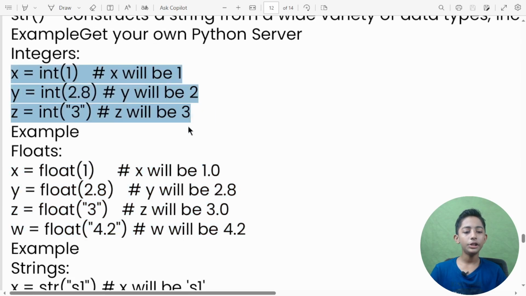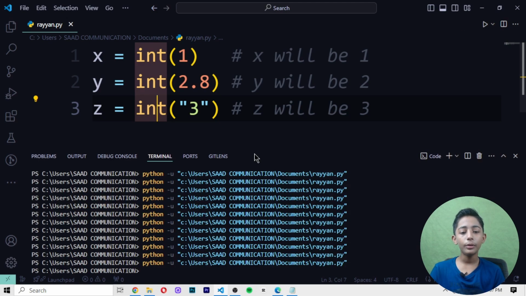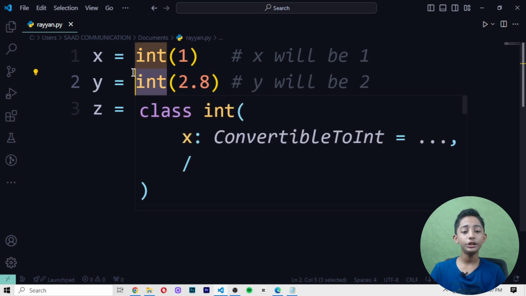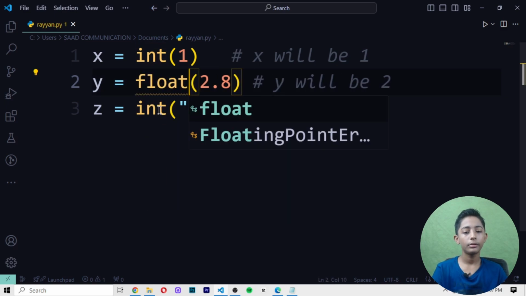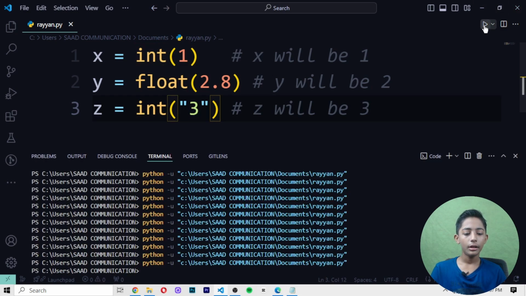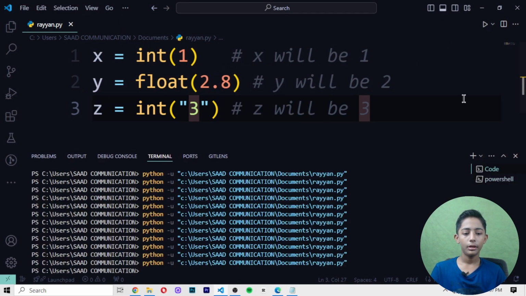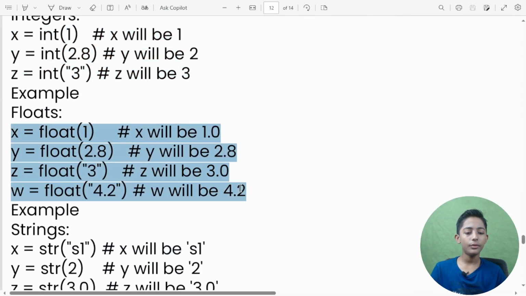Because in the integer, y, I wrote integer here. This is not an integer because there is a decimal. That's why it's not an integer. This is a float. If you write float here, now this is called a float. Save it and run it. So I open a new terminal. Okay, now let me show you the floats. This is the float. Here you can see it.